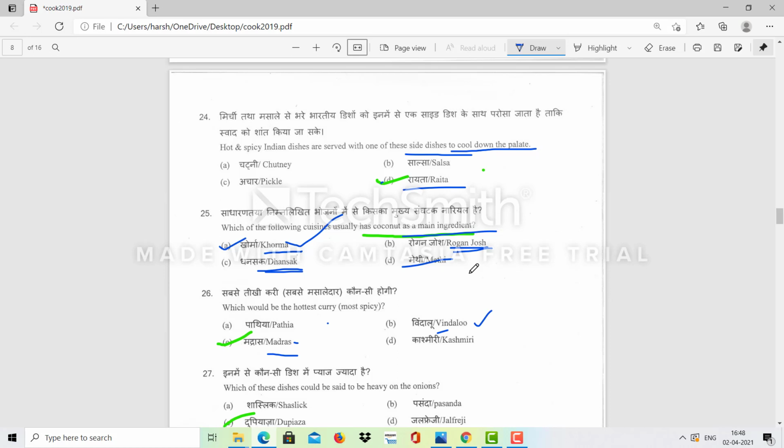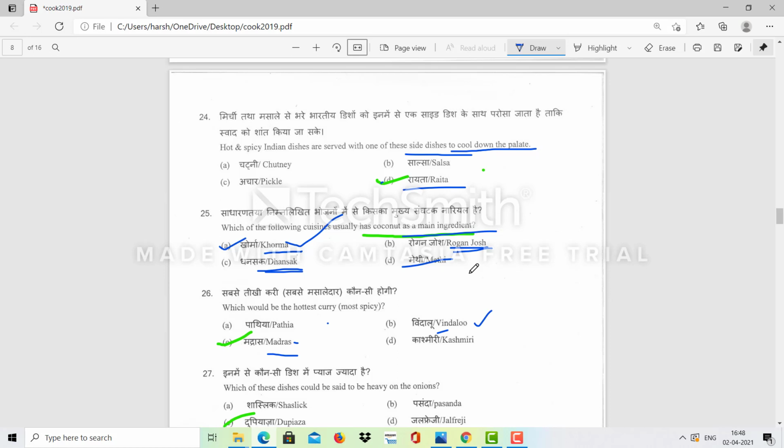It is prepared with mutton, goat, or poultry with lentils and vegetables. Rogan Josh is prepared from lamb or goat meat, and it originated in Kashmiri cuisine.